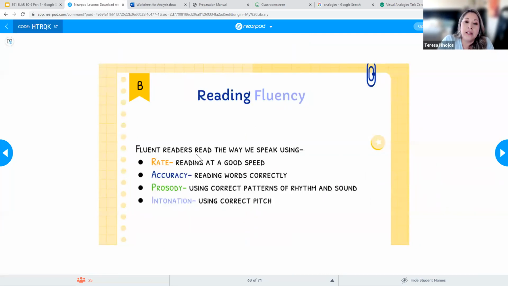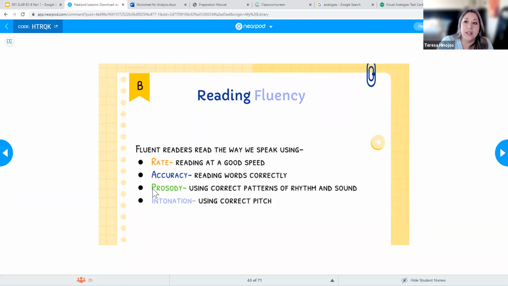Okay, so when it comes to reading fluency, these are the things that students have to know how to do. They have to make sure they're reading at the correct rate, which is at a good speed. They're not reading too slow. They're not reading too fast. They're reading at a rate that we can understand and they can understand. They have to be accurate, which means that they're just reading words correctly. They have to have correct prosody. So that's using correct patterns of rhythm and sound.